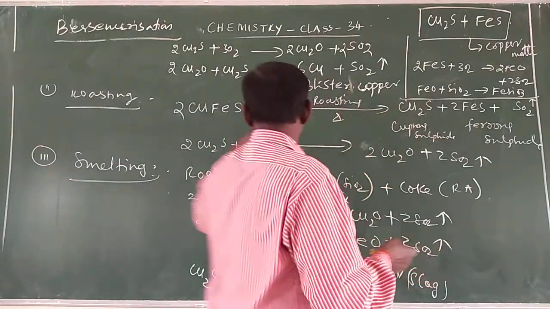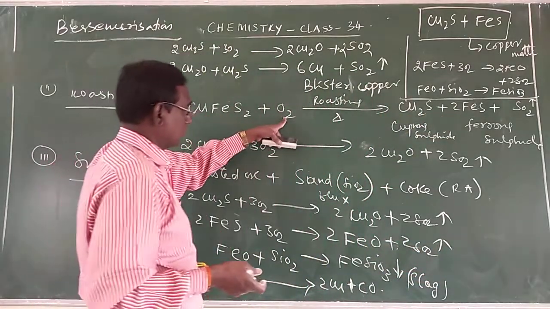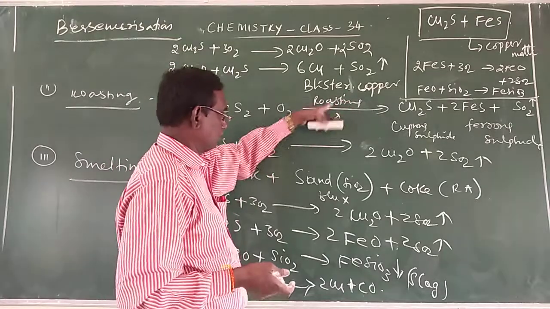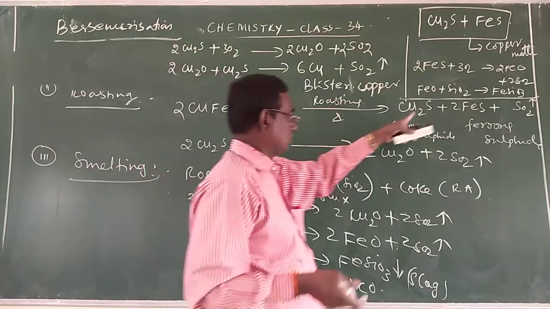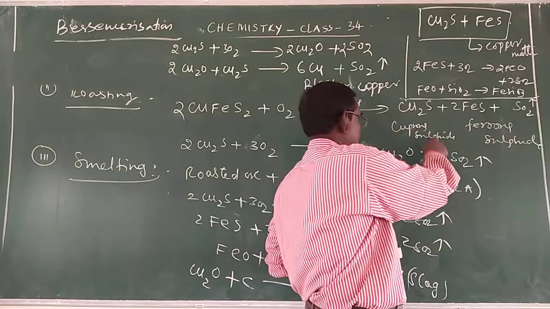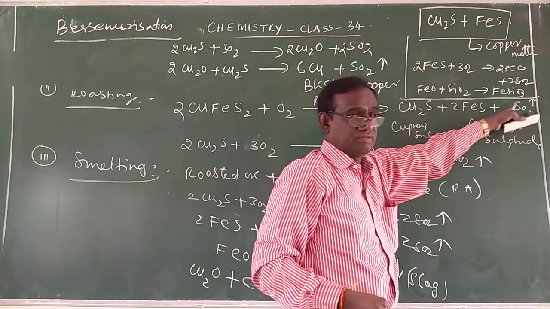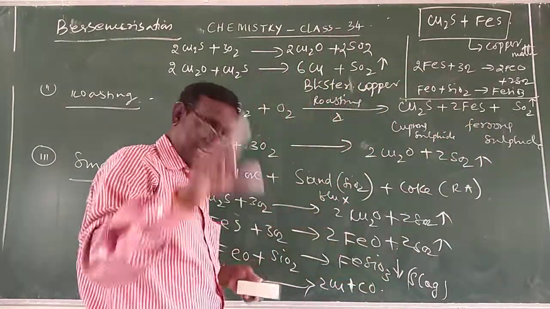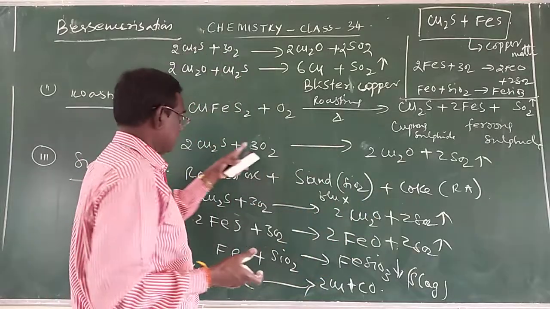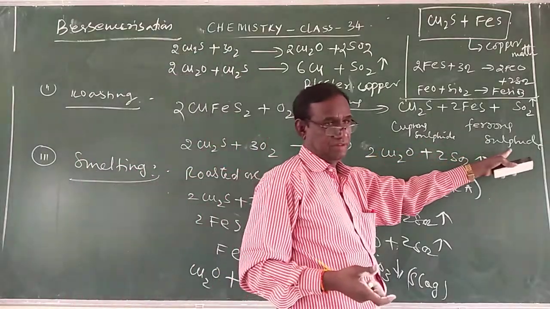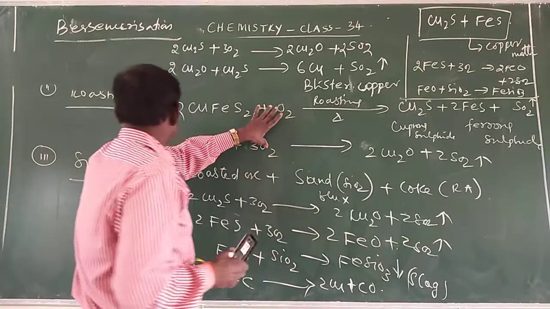So copper pyrites undergoes oxidation in roasting. When it is heated, it is converted into a mixture of cuprous sulfide and ferrous sulfide, liberating sulfur dioxide gas. And there itself, some of the cuprous sulfide is oxidized to cuprous oxide. So these are the two equations in the roasting.